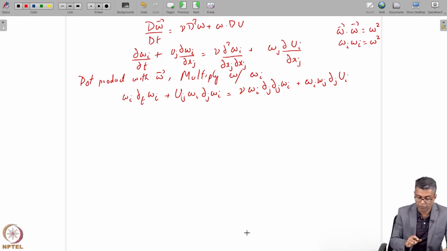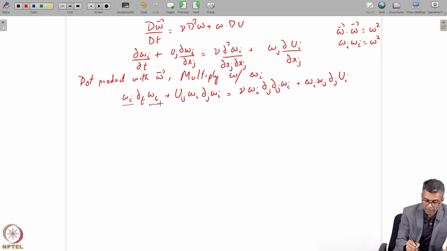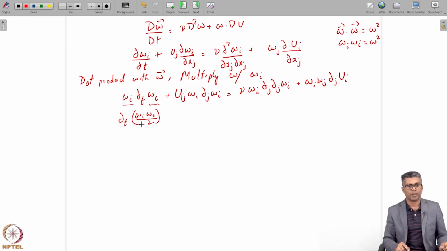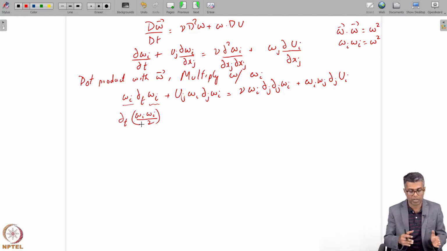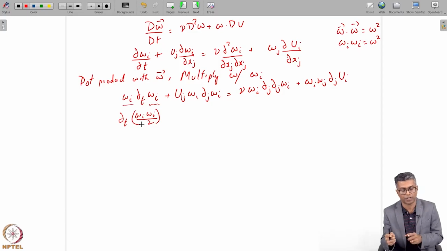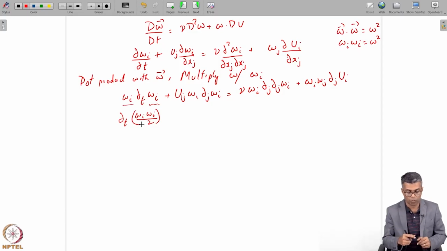Now I'll do the same thing for a lot of terms, and what I'm going to do is I'll take the omega inside here. Okay, so then this becomes del t of omega I by 2. Because I can take the omega I inside and it becomes omega I squared by 2. So if I take a derivative, omega I squared by 2, derivative becomes 2 omega I over 2. So 2 and 2 get cancelled and I get back omega I. So essentially omega I multiplied in there, if I take it into the derivative, it becomes omega I over 2.